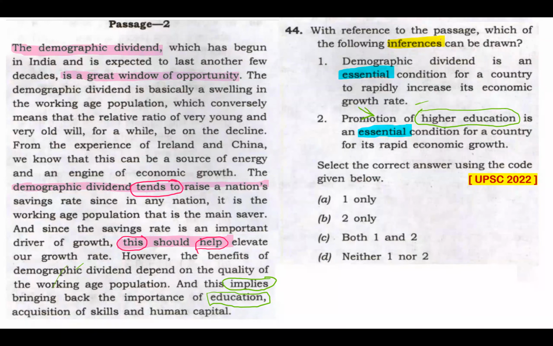Statement 2, another elimination. Promotion of higher education is an essential condition for a country for rapid economic growth. Essential condition, that's never mentioned. I can't infer that from this passage. There's nothing about promotion of higher education. This passage talks about education, not higher education in this sense, and this implies bringing back the importance of education, acquisition of skills and human capital. Nowhere in this passage is it mentioned, or can you infer, that promotion of higher education is an essential condition. That's too extreme. That's beyond the scope of the passage. And my answer would be option D.